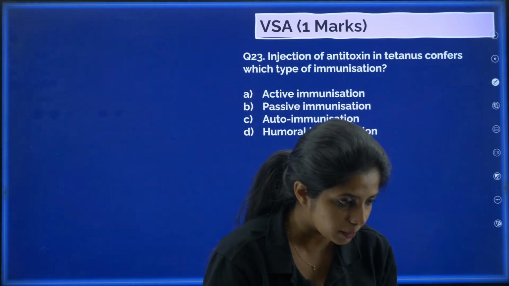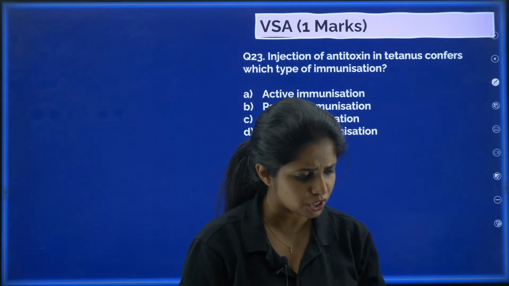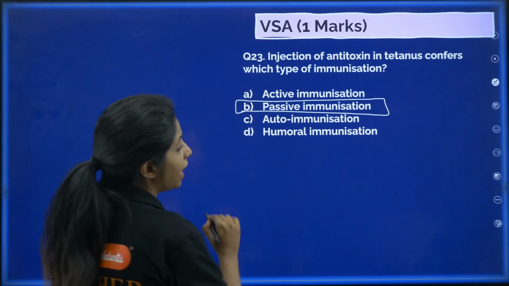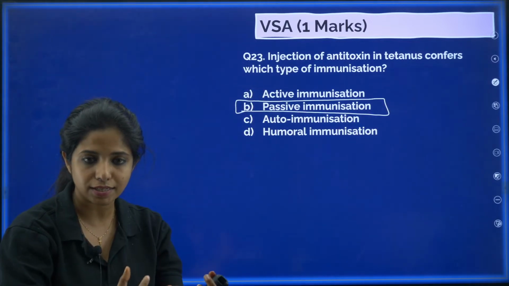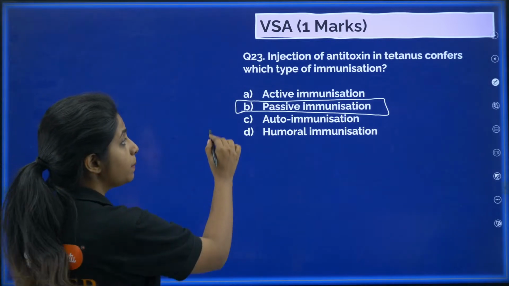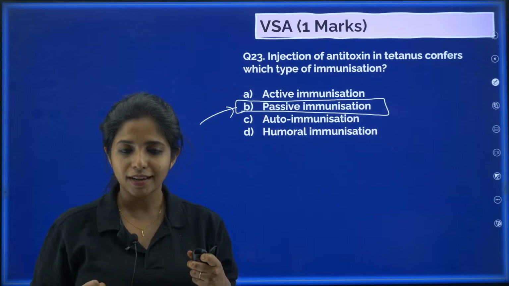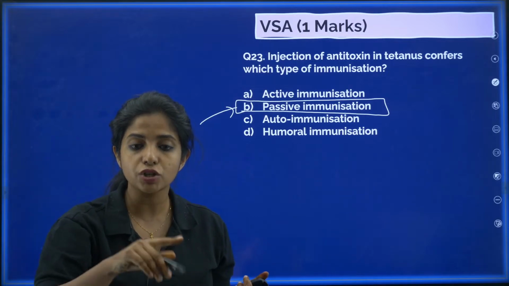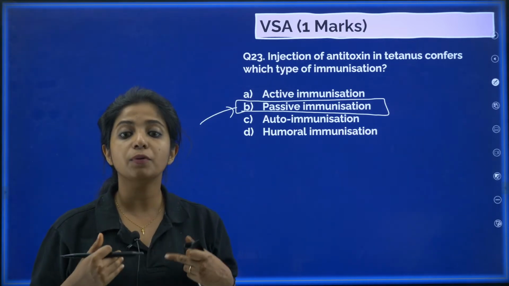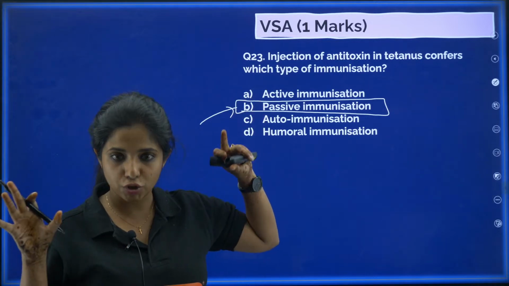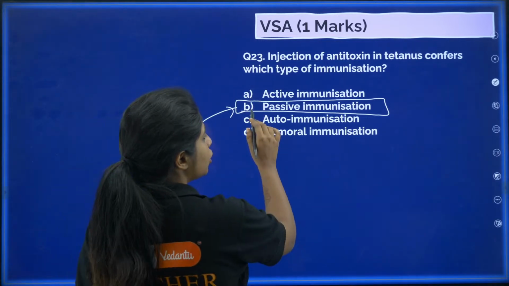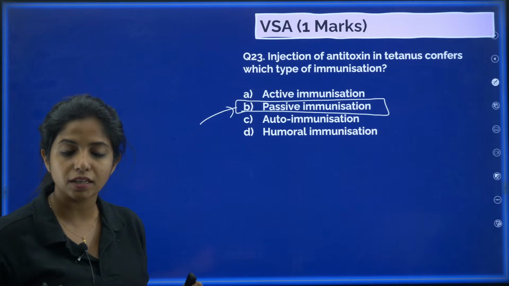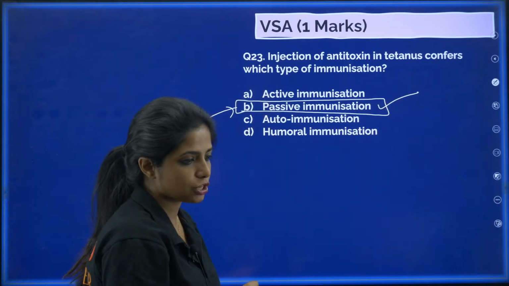So all of you are saying B, B, A, B, B. Autoimmunization? No. It is passive immunization, my dear children. Whenever you are giving ready-made things to your body to fight against something, this will be passive. When your body is actively involved in this, you call this active immunization. For example, during vaccination, you are just giving antigens, but your body is the one that produces antibodies. So that is active immunization or basically vaccination. But over here, your body is not doing anything. You are just giving ready-made antibodies, and those antibodies have to fight back against the toxin which is there. So this is passive immunization. Please remember.